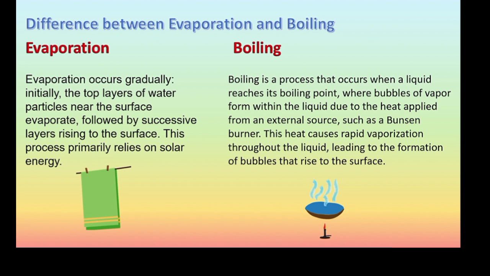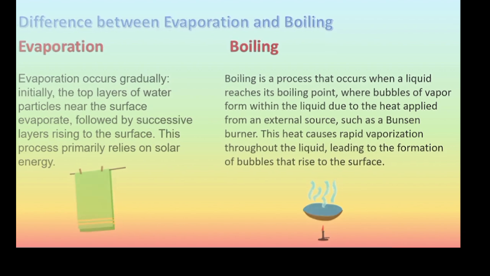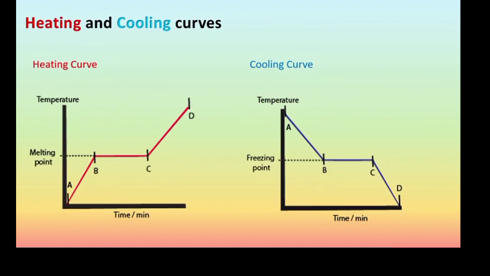Like here in the picture, there is a Bunsen heating and cooling curve. It's quite interesting. First, let's talk about the heating curve. Temperature is seen on the y-axis and time in minutes on the x-axis. A curve in red is labeled A, B, C, D at some points. A is the starting point, B is the point of melting, C is the point where melting has been completed, and from C to D, the temperature just increases and there is no state change. The trend of the graph is that as time goes by, the temperature increases.